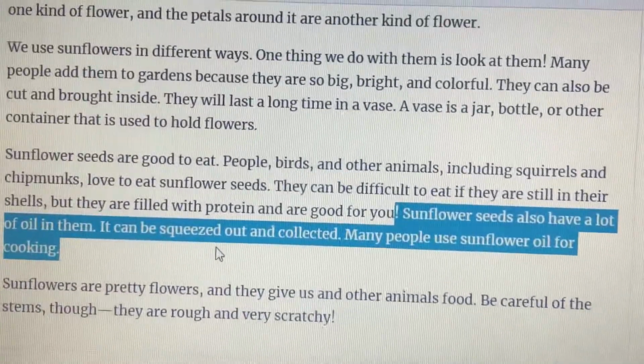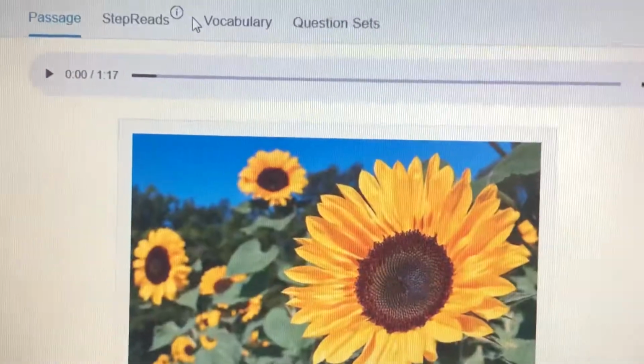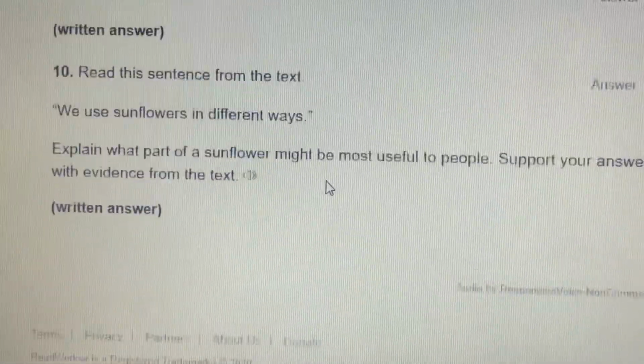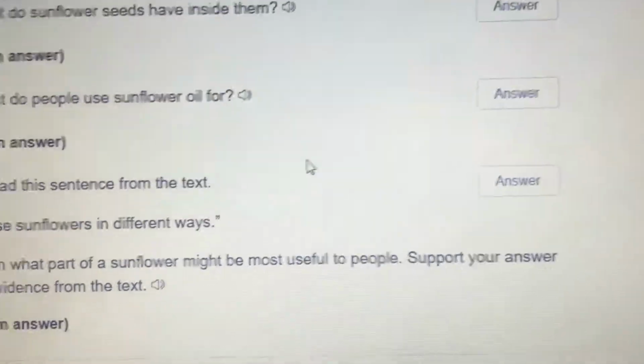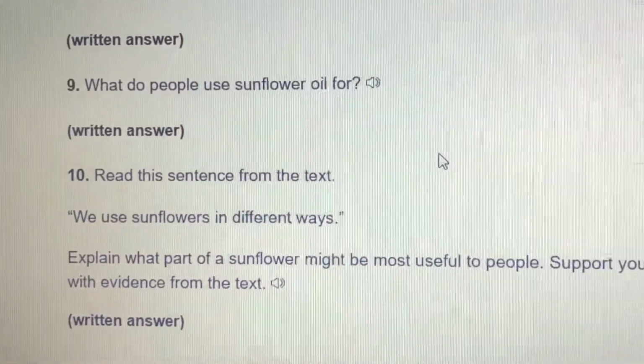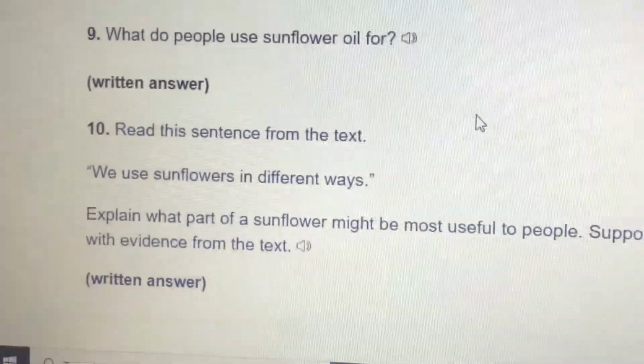Go find it, read it, or listen to it again, and then go back to the questions and click the answer. Type the answer that you like. So you're going to have to type what you found. People use sunflower oil to blah, blah, blah, blah, blah. I know because in the text it says blah.